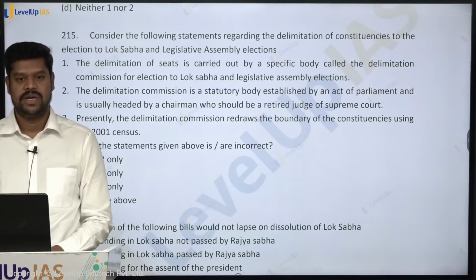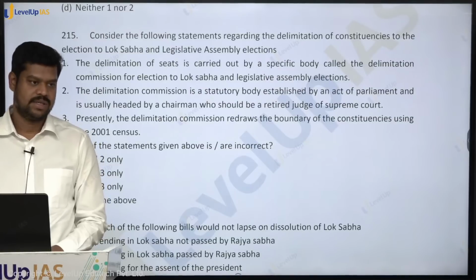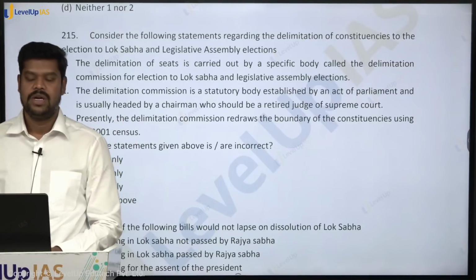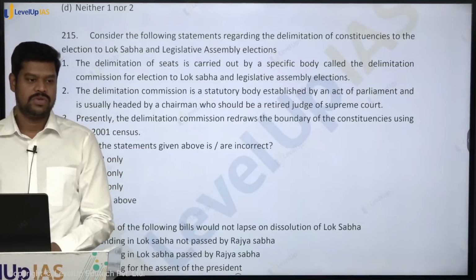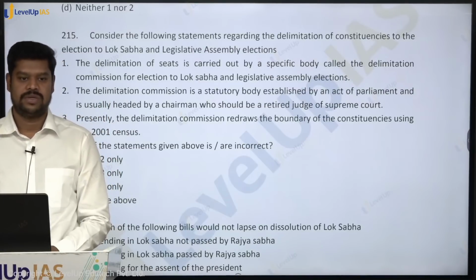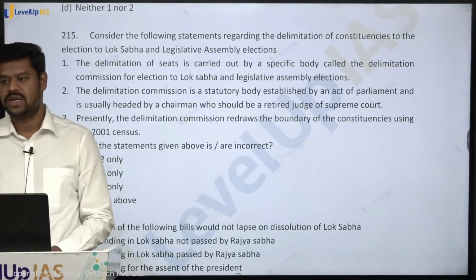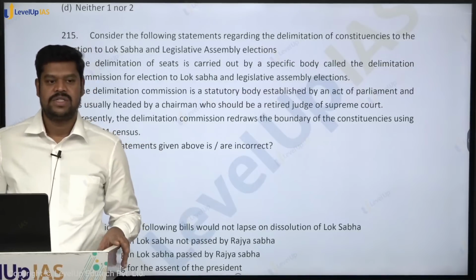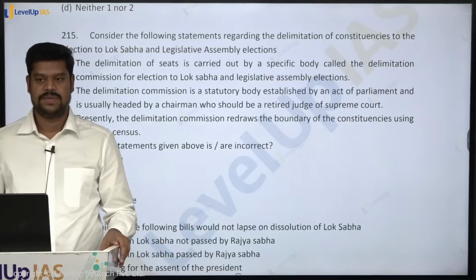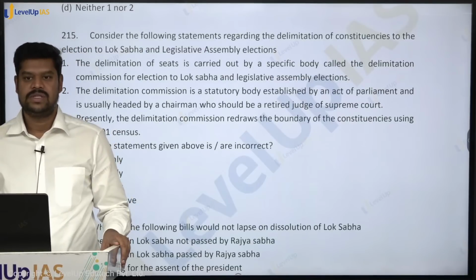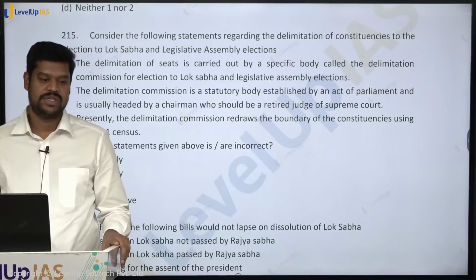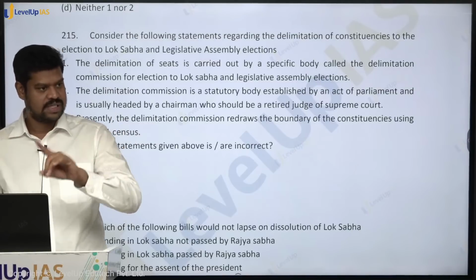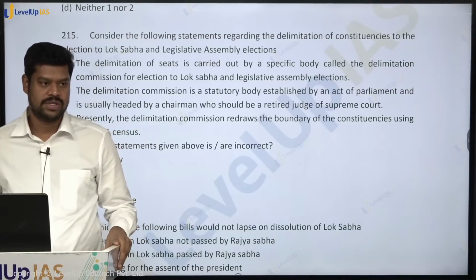First of all, it is the Delimitation Commission which will determine the number of seats for every state for the Lok Sabha elections as well as the assembly elections. And the principle based on which all these things have to be decided is population, and the population fixed right now is the 1971 census, should not have any doubt. The number of seats is going to be based on the 1971 census, and this is likely to continue till the first census is published after 2026.